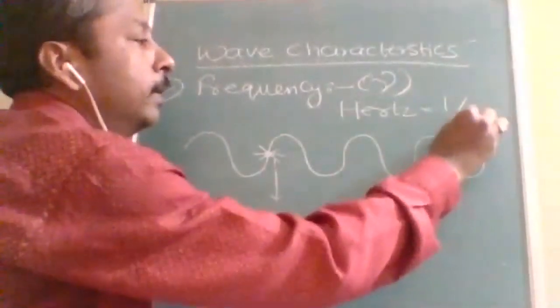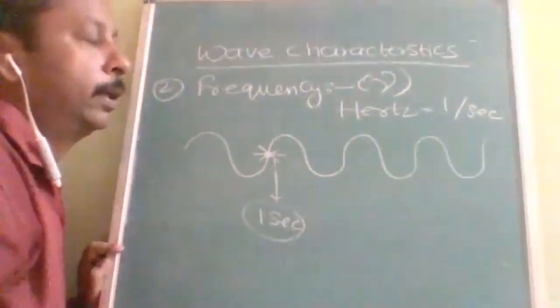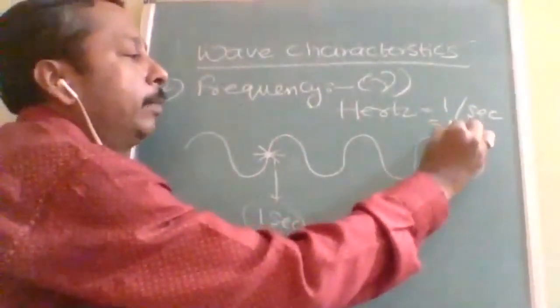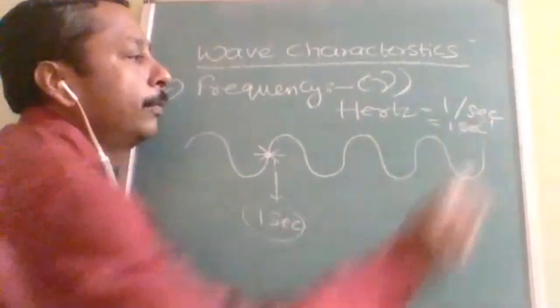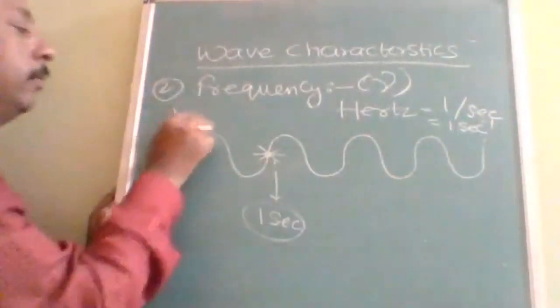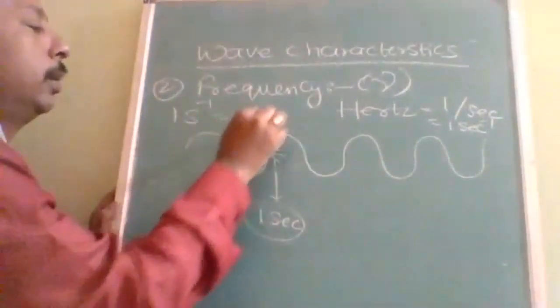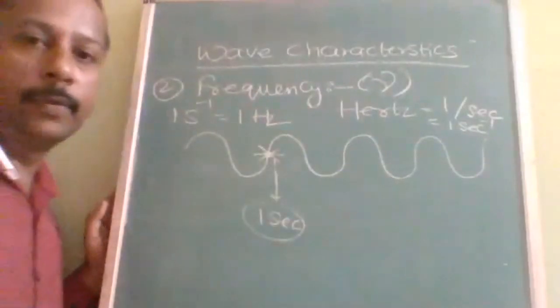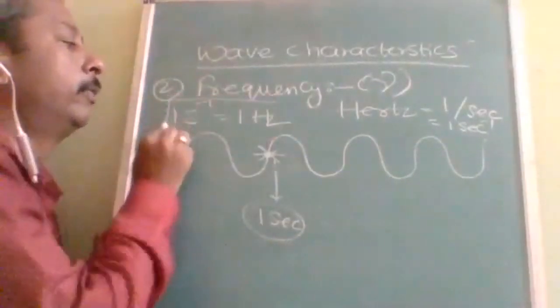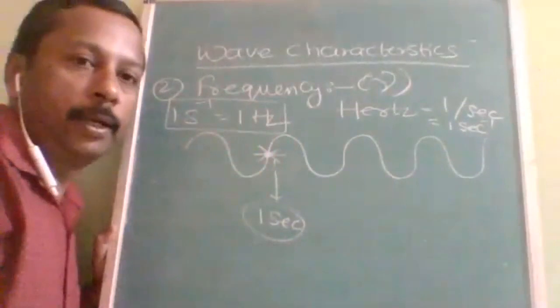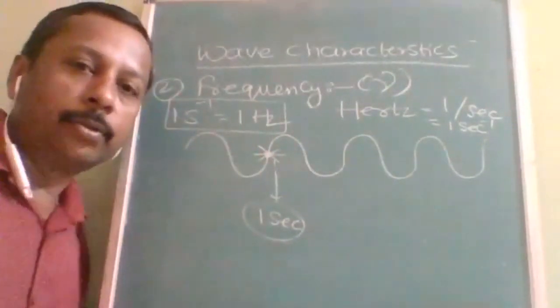One wave per second is equal to 1 Hertz. This can be written as 1 second inverse. 1 second inverse is also called 1 Hz.